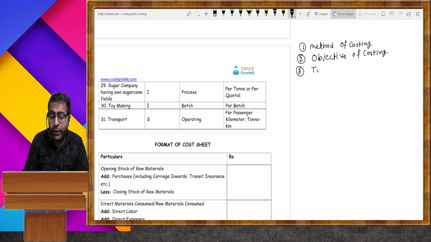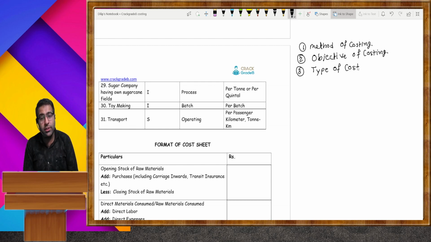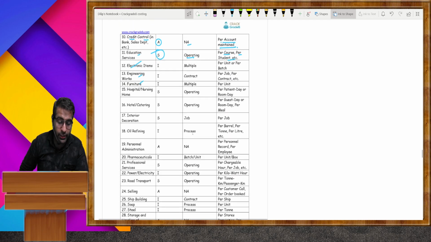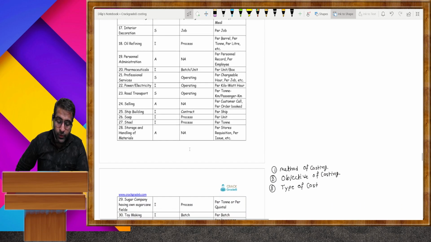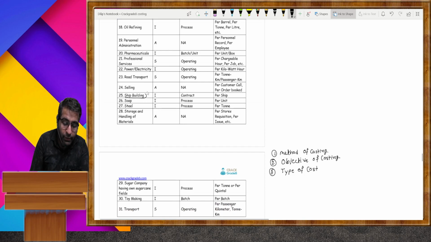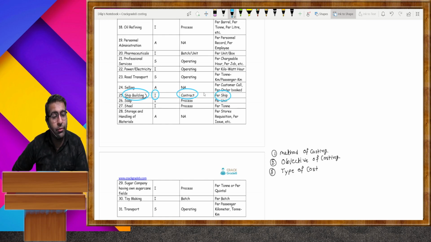Then one question can be asked on the type of cost, not costing. These are the three most important questions which you can ask. So you have to learn these 31 items which are on your screen. Like they can ask which type of accounting or costing method is followed in shipbuilding. It is an industry that follows contract costing, and per ship is the unit cost calculated.